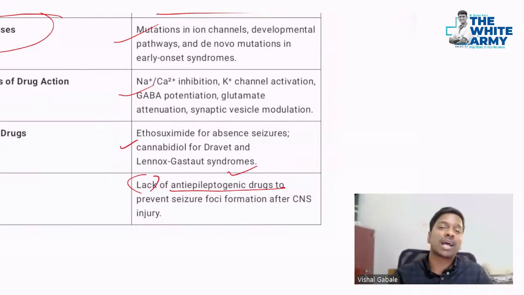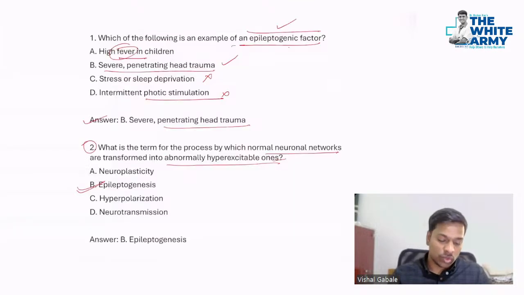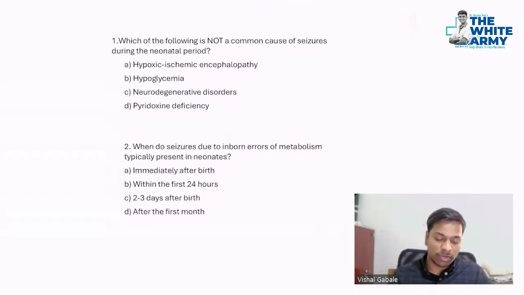For example, if somebody is having brain injury, we can't give any drug to not damage brain. We can just give prevention or prophylactic anti-epileptic. Okay, so that's under something we just study. So this is a tabular summary for the same thing.